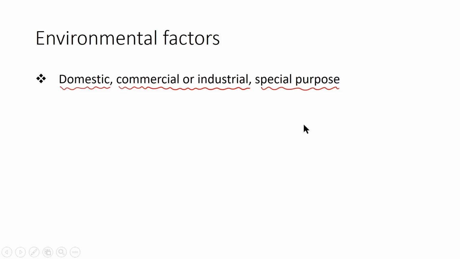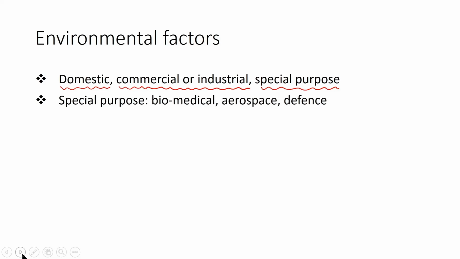What is the meaning of special purpose product? The product may be utilized in biomedical instrumentation, for aerospace applications, say as part of a satellite, or for defense applications.